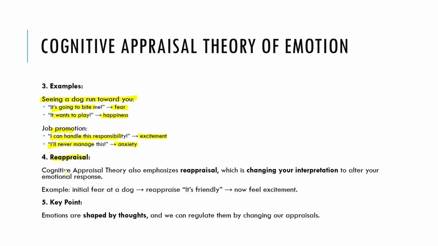Reappraisal. Cognitive appraisal theory also emphasizes reappraisal. Reappraisal is changing your interpretation to alter your emotional response. Let's understand this with an example. Initial fear at a dog, then you reappraise, it's friendly. So first you see a dog and you feel fear, but then you reappraise, it is friendly, and then you feel excitement. Key point: emotions are shaped by thoughts, and we can regulate them by changing our appraisals.